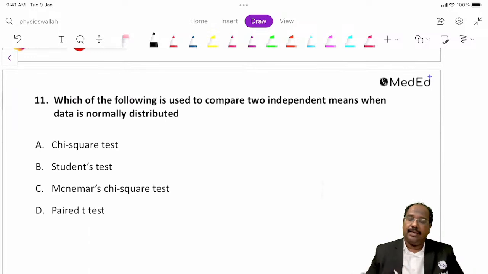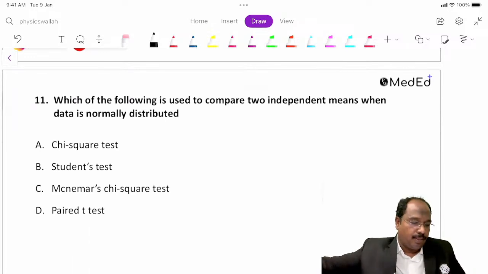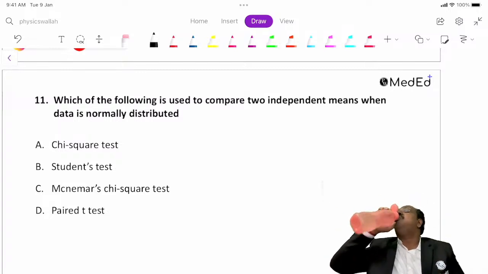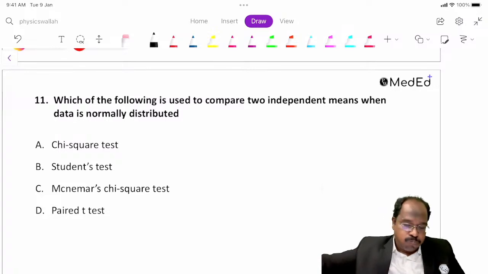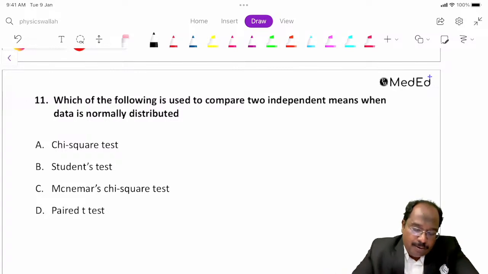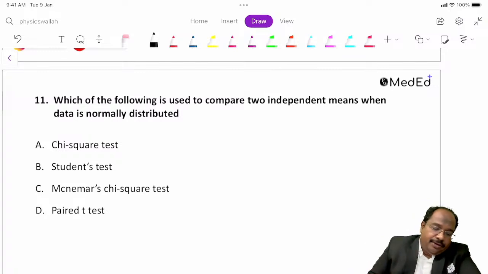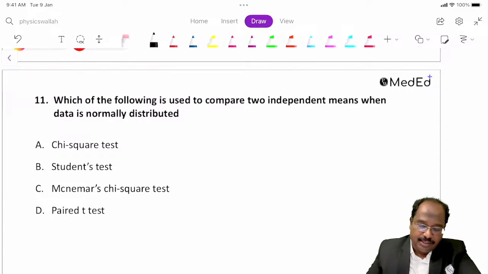Answer this question, guys. Which of the following is used to compare two independent means when data is normally distributed? Okay, fine. Any question, if it is asked like this, first you have to see certain things.